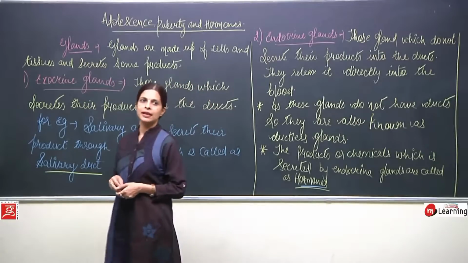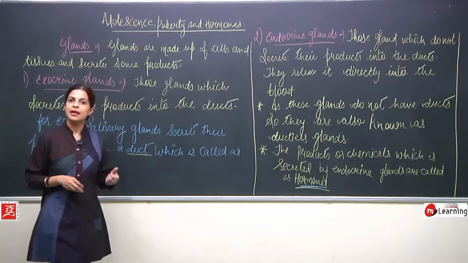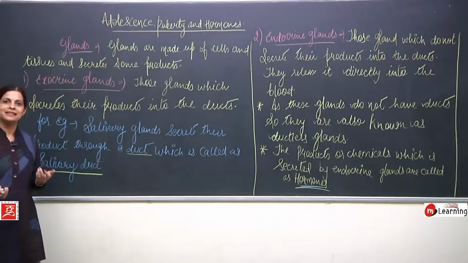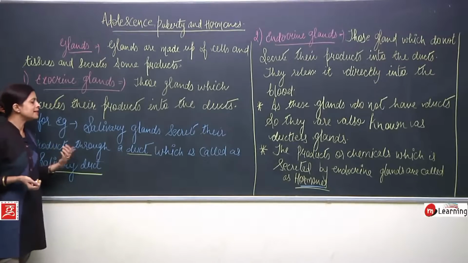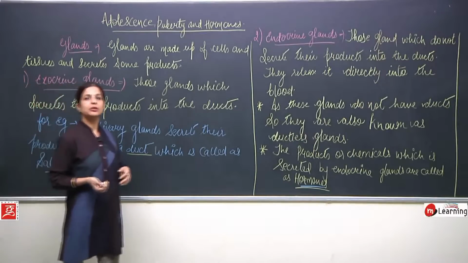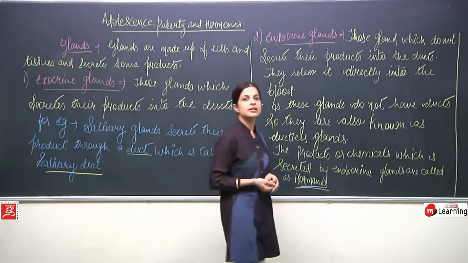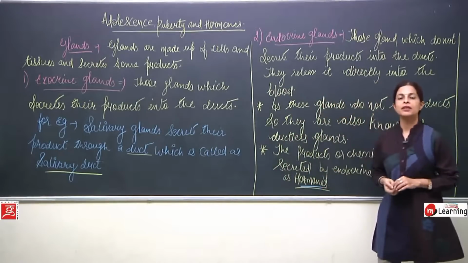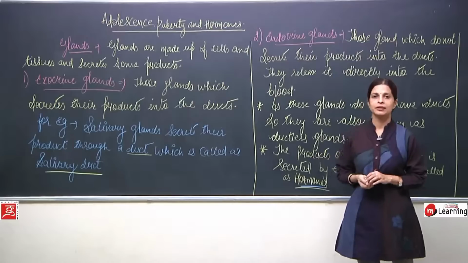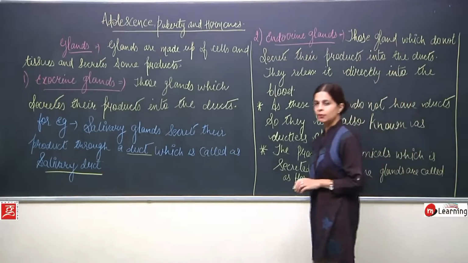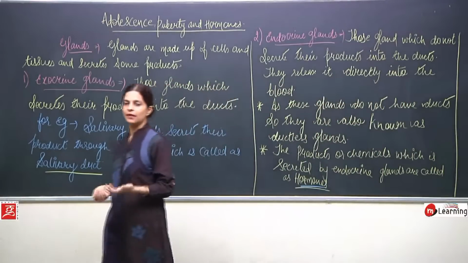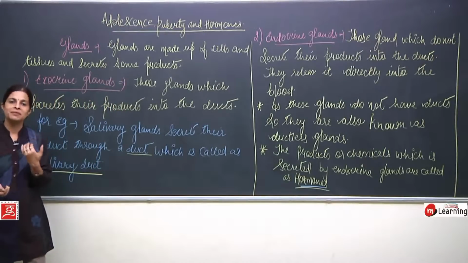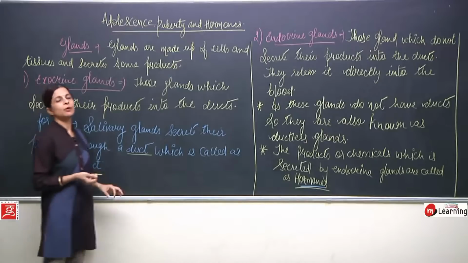Why am I telling you that this is an exocrine gland, children? Because this salivary gland secretes saliva. Obviously the salivary gland is going to secrete saliva. So these salivary glands secrete saliva which comes through a duct. Now this duct is known as the salivary duct. These ducts are known as salivary ducts which open into the mouth under the tongue. Okay, which open into the mouth, and here in the mouth we have saliva. But the glands are somewhere else, and the saliva is coming with the help of what? Pipes, the ducts. Okay, now this was about the exocrine gland.